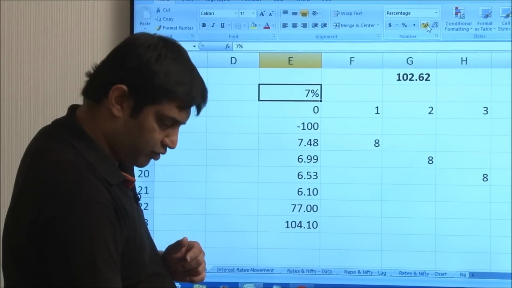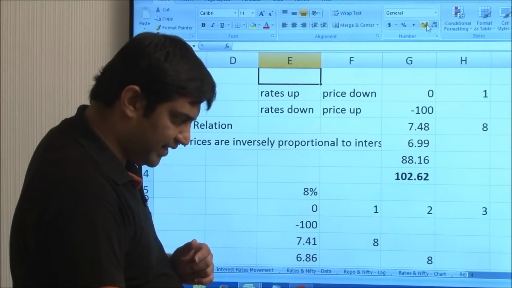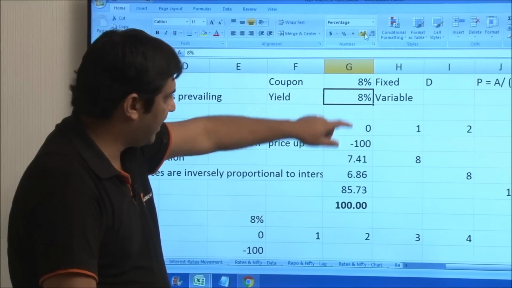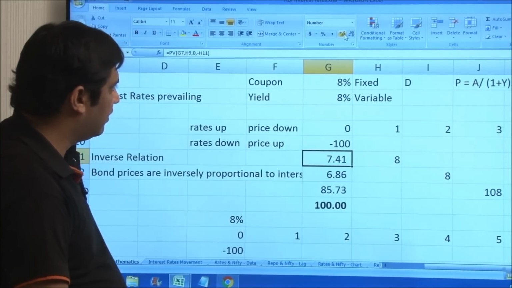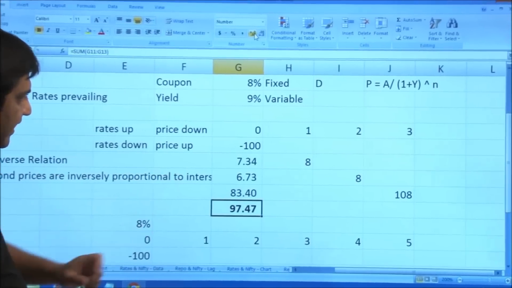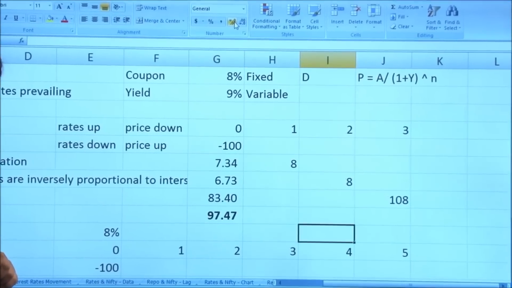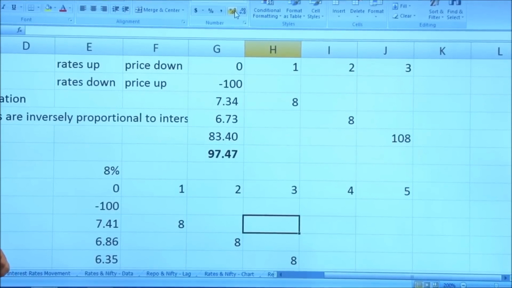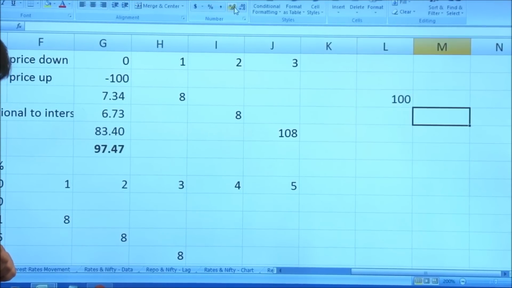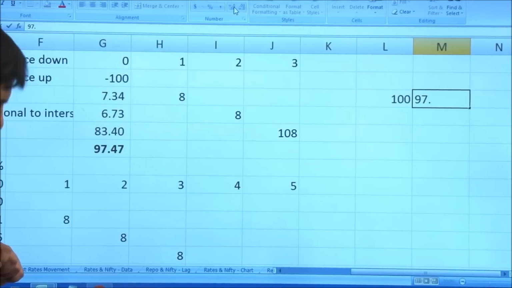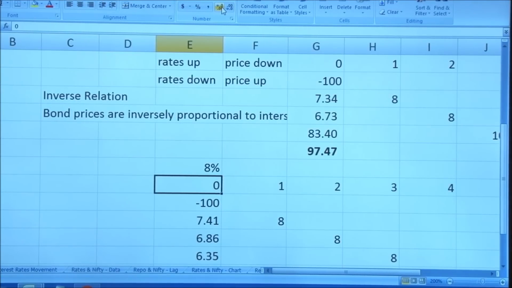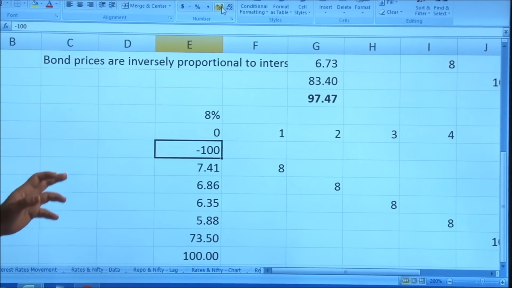Now let us compare these two bonds. Everything else is equal except that one is 8 years and one is 5 years. Now initially both are at 100, yield and coupon are same. Now let's see what happens when 8 becomes 9, this 100 becomes 97.47. So let us quickly write down for the short term bond. For the short term bond, 100 is becoming 97.47,